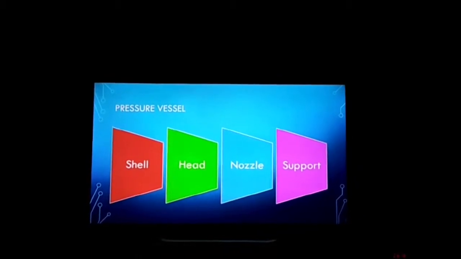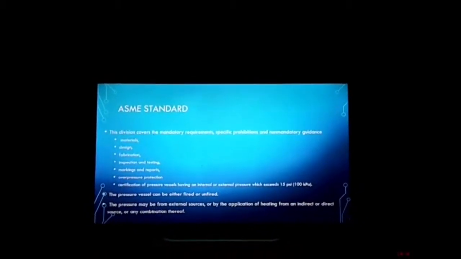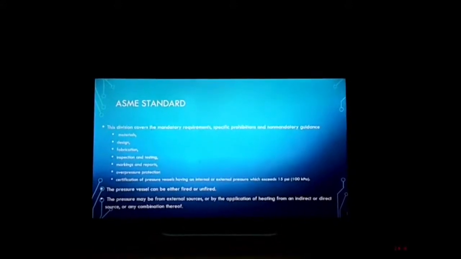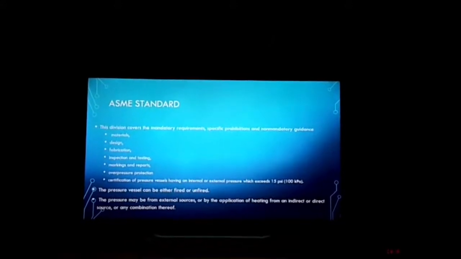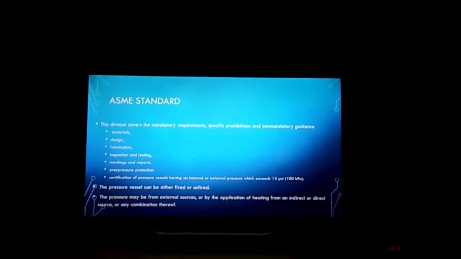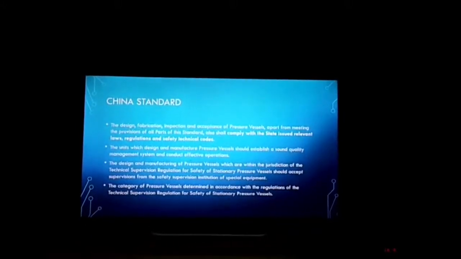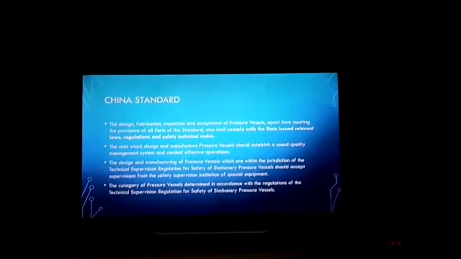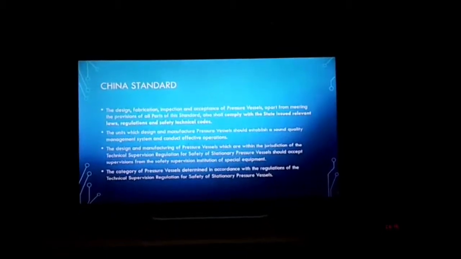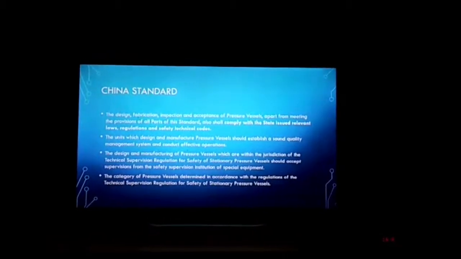The ASME standard focuses on material, design, fabrication, inspection and testing, markings and reports, overpressure protection, and certificate of pressure, for pressure vessels which apply heating directly or indirectly. The China standard has a different design, which complies with the rules and regulations of the relevant state.